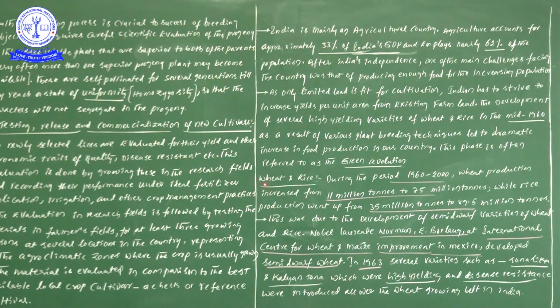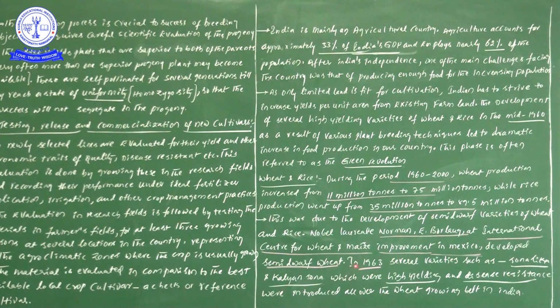The side heading is wheat and rice, but this particular person worked on wheat and maize. Don't forget this point. That institute is present in Mexico, and he developed the semi-dwarf variety of wheat. Because of the development of this variety, we have succeeded in producing this much yield.